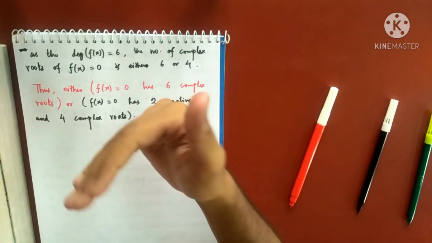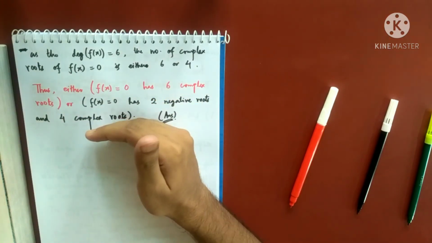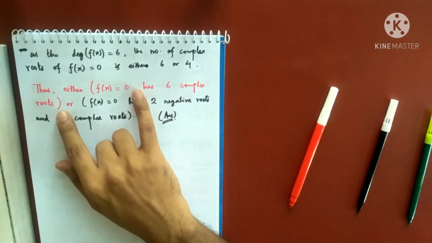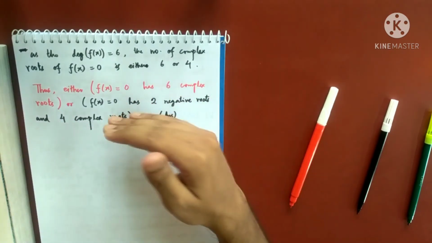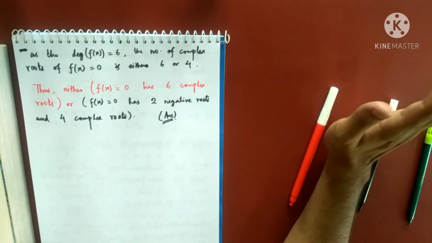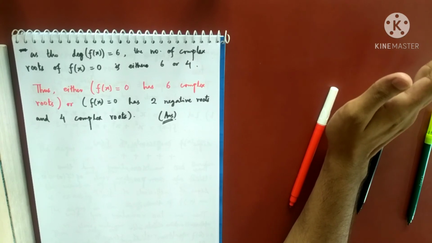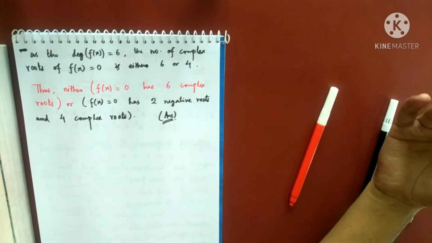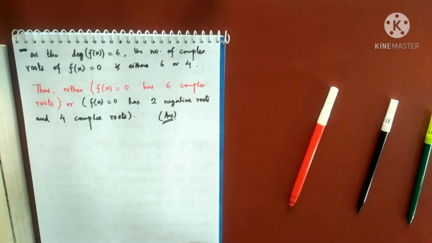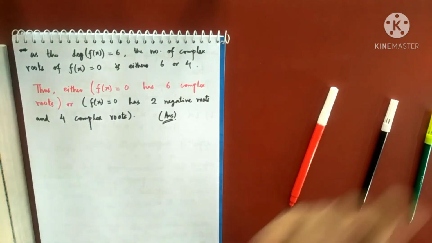But Descartes cannot tell you more than this. Descartes has just given us an idea that it will have either 6 complex roots or 2 negative and 4 complex. So this much can be guaranteed by Descartes, nothing more. If you want to know more about the roots of f(x), there are many other tools. Use the concept of multiple roots, use Rolle's theorem and so on. Use the IVP, intermediate value property, and check.